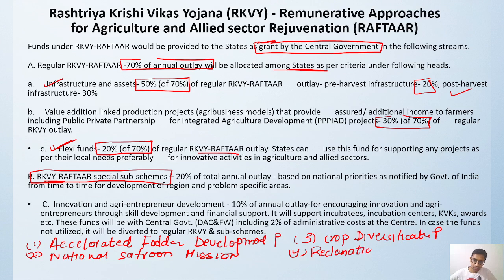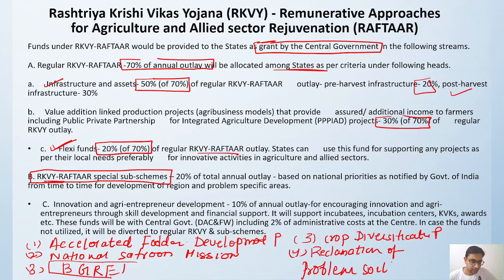Reclamation of problem soil. Okay, so these are the programs. Some more programs are there, right? We have BGREI, bringing green revolution to Eastern India. That is the fifth program. Then we have a sixth program, that is